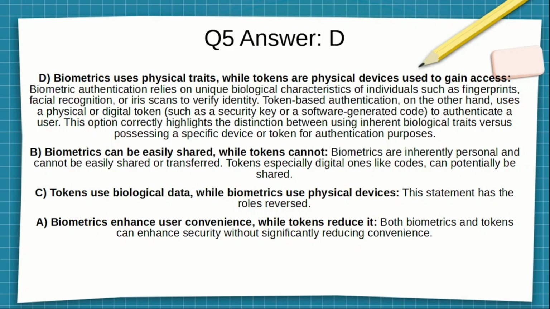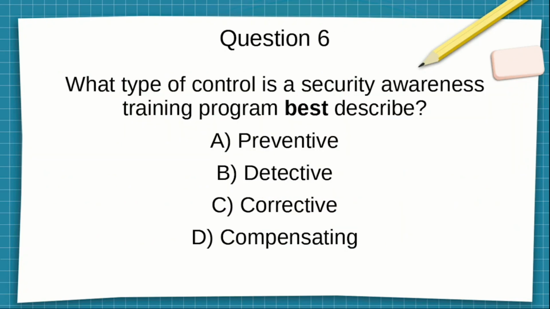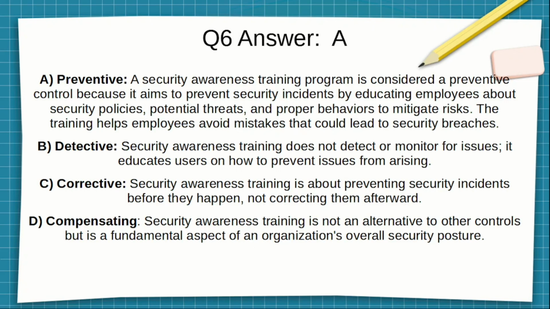All right, next question. Question 6. What type of control is a security awareness training program best described as? A, preventative, B, detective, C, corrective, or D, compensating? Pause the video, make your selection. All right, on to the answer, and it is A, preventative.